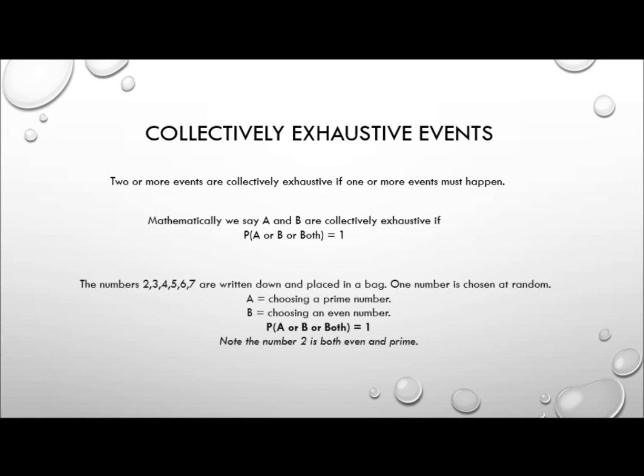For example, the numbers 2, 3, 4, 5, 6 and 7 are written down and placed in a bag. One number is chosen at random, so we let A be choosing a prime number as our event, and we can let event B be choosing an even number. So the probability of event A or event B or both is equal to 1, and you might want to remember that the number 2 is both even and prime.